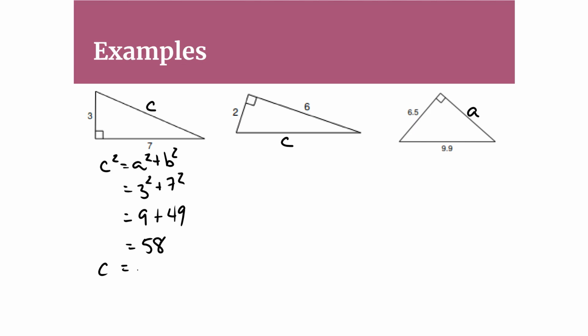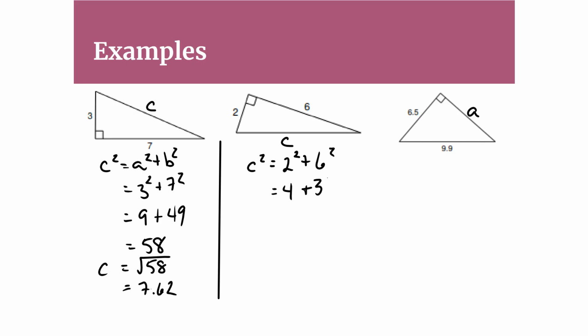That means c is going to be equal to the square root of 58, which you would do on your calculator, and you would find is 7.62 if you round it off to a couple decimals. Let's look at the next one. C squared is equal to 2 squared plus 6 squared. So that's 4 plus 36, which is equal to 40. That means c on its own is the square root of 40, which is equal to 6.32 if you round off.